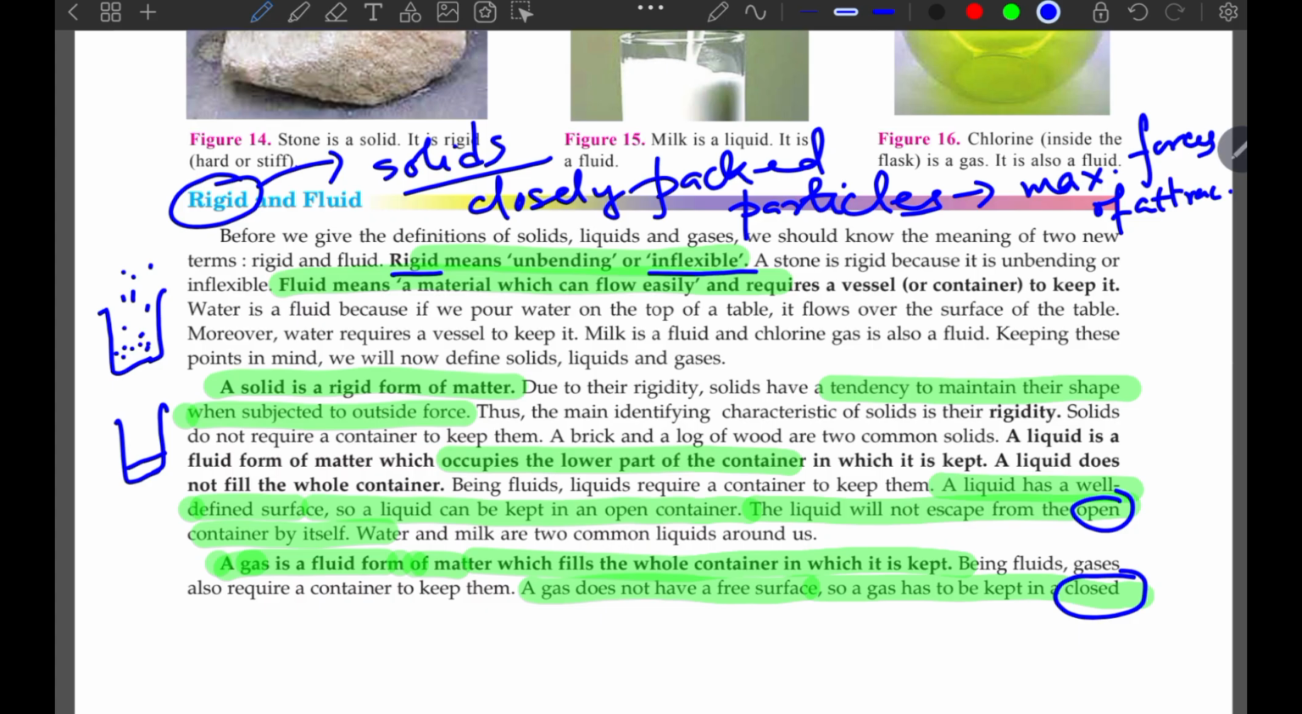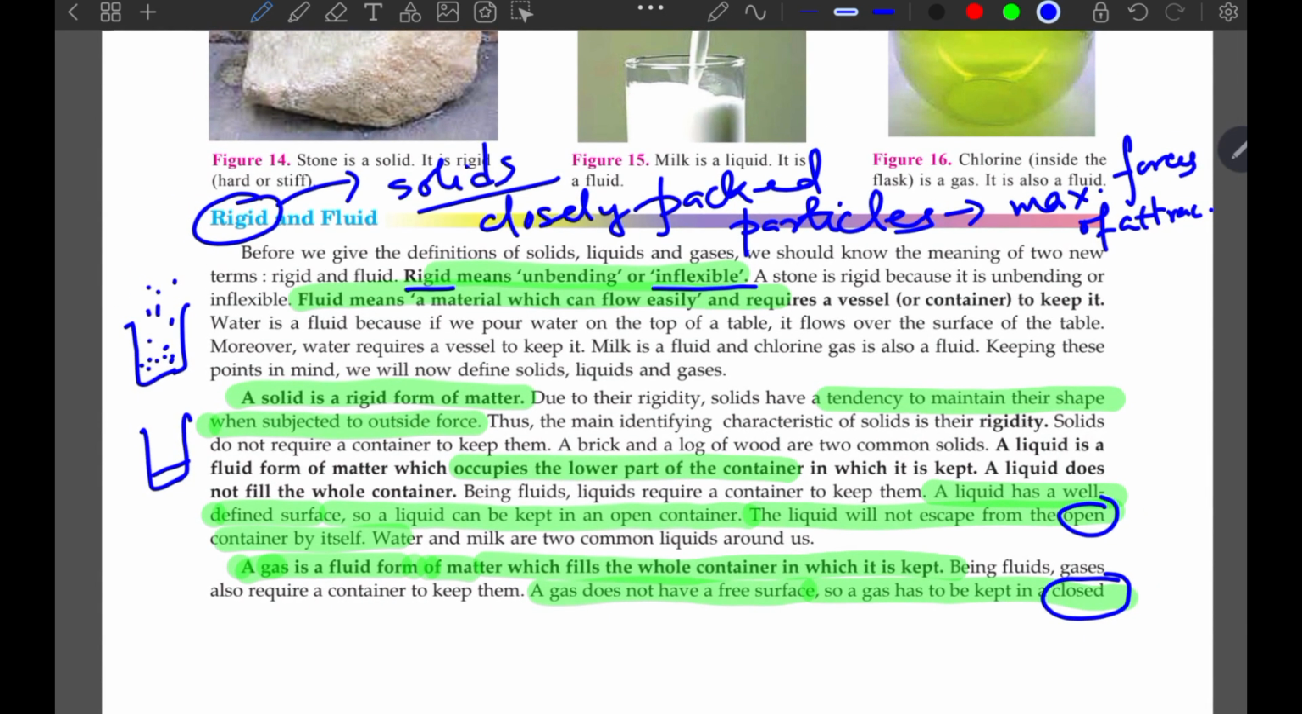So liquid will not escape easily from the open container, and mark my word, I have said easily. That means if you keep the liquid day after day and year after year, don't expect it to be remaining there, no, because of the phenomenon of evaporation. So we are not going to that type of phenomenon right now. But we are going to the fact that a liquid kept in a container will obviously possess the shape of the container. A liquid doesn't have its own shape. It attains the shape of the container because of this property of fluidity.